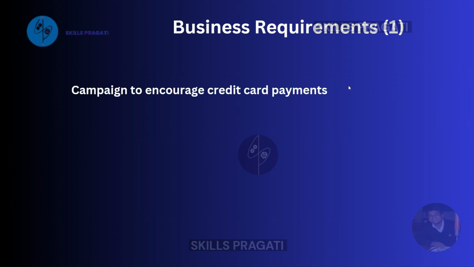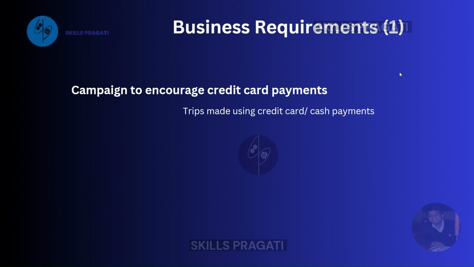The NYC Taxi and Limousine Commission wants to encourage customers to make credit card payments, and they want to achieve 90% of all payments made to be by credit cards and keep the cash payments to be less than 10%. In order to do this, the company wants to know the current ratio between cash and card payments so that they can track progress over time.